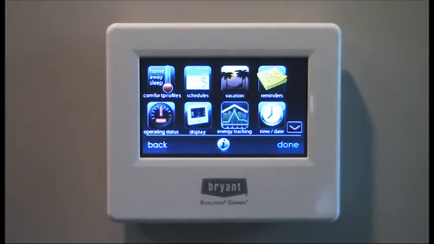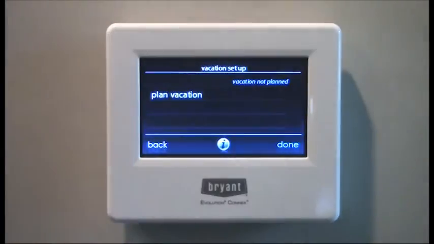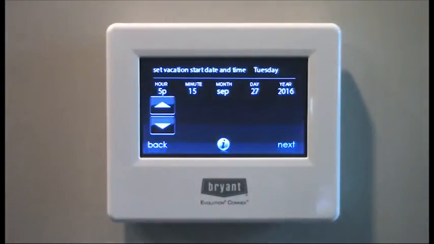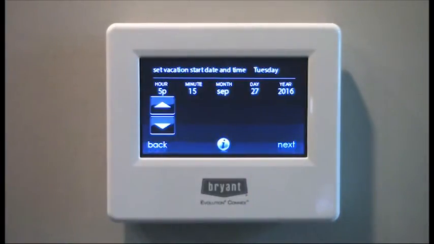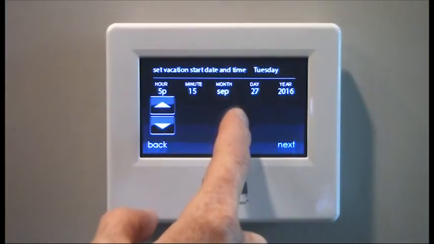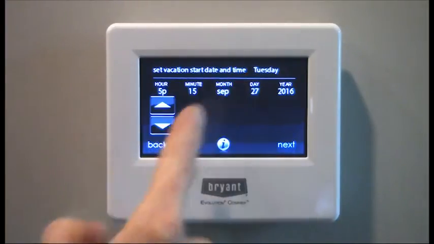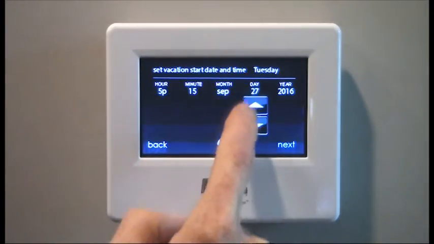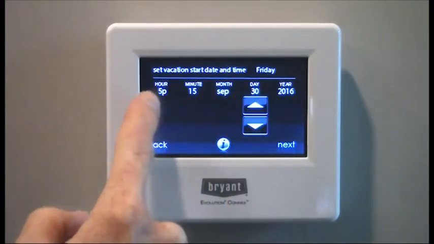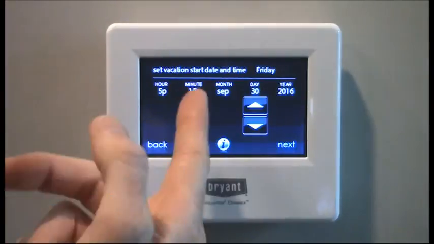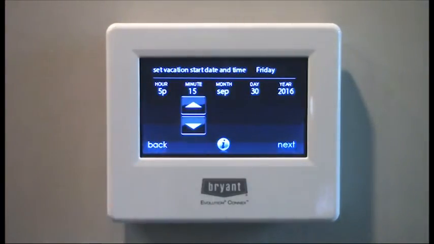Another thing that you might find helpful is the vacation. You can plan a vacation. You can schedule the vacation in advance. So if you've made plans and you're a week or two away from that vacation, you can still make that change. Let's just say we're going to make a vacation for this weekend. So this is saying we're on Tuesday, so we're going to change the day. We're going to say Friday, we're going to leave at 5 p.m. I guess 5:15. We'll change this to 5 p.m.